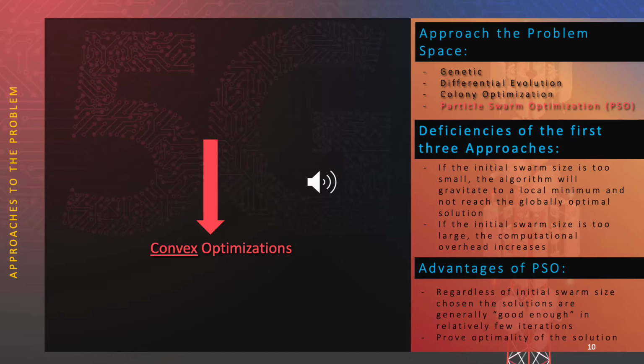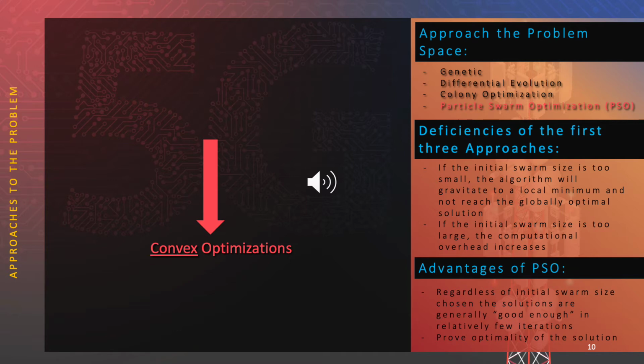Some of the stochastic search approaches to reach our goal of convex optimizations include genetic differential evolution, colony optimization, and particle swarm optimization. There are some distinct deficiencies with the first 3 approaches. For example, if the initial swarm size is too small, the algorithm will gravitate to a local minimum and not reach a globally optimal solution. If the initial swarm size is too large, the computational overhead increases.